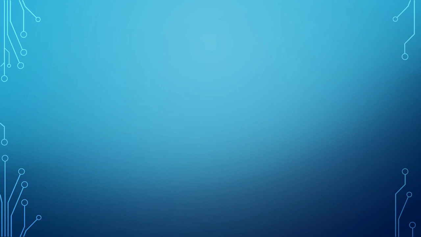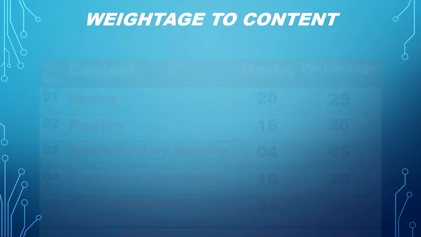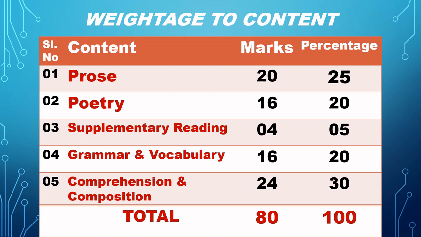Dear pupils, to face the exam you need to have the smart plan. For that you need to have the knowledge of the design of the question paper. So let's see the weightage to content. If you observe this, you will come to know that prose carries 20 marks, poetry 16, supplementary reading 4 marks, grammar and vocabulary 16 marks, comprehension and composition carries the highest marks, that is the highest weightage of 24 marks.